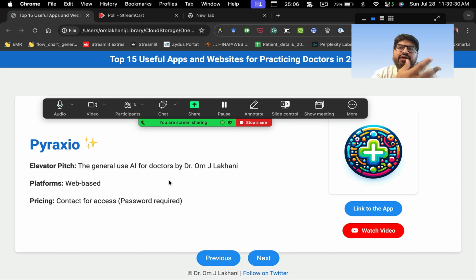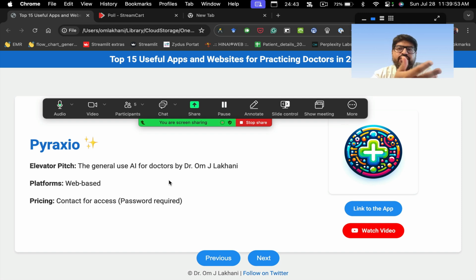So what I have done is that we've made a little app which you can, as a doctor, try out. We are giving it free of charge. Just try it out. It does all the things with ChatGPT or Sonnet and everything. But at the back end, you actually have the freedom of choosing the large language model which you want to use. For example, if you want to use ChatGPT, you can use ChatGPT or GPT 4.0.